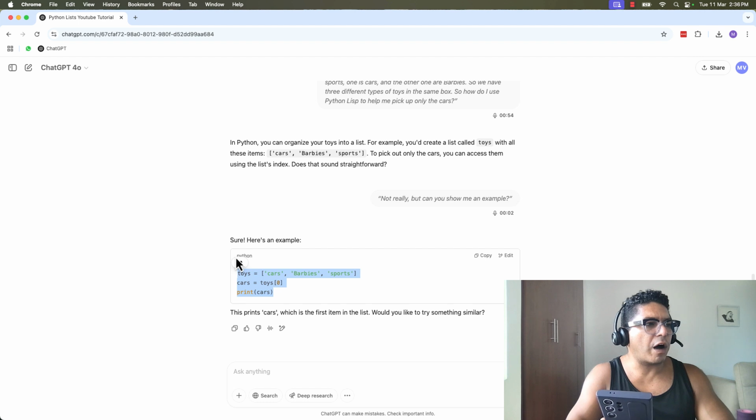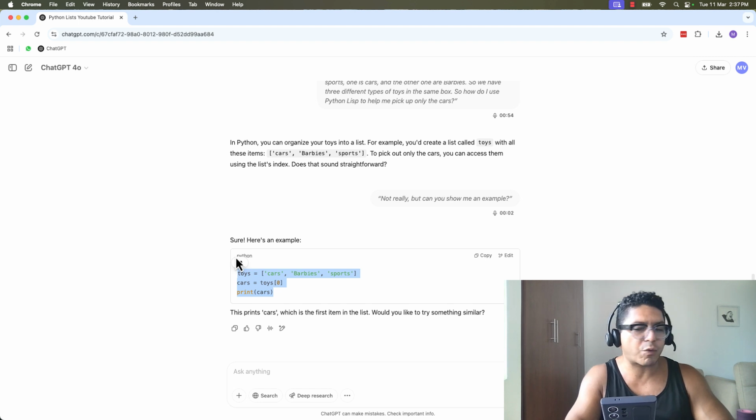Okay, so I would like to run this code to understand lists. I want to make sure that when I run this code, I will be able to print cars out of the three different toys. But I don't want to do it in PyCharm anymore because this is a new computer. I don't have PyCharm downloaded on my computer, but I heard that ChatGPT is able to run code now. Is that true?